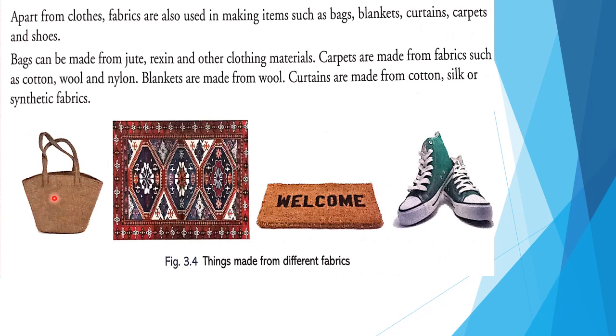So you see, this is the bag, carpet, and this is blankets and shoes. These are the things that are made from different fabrics. Understood?